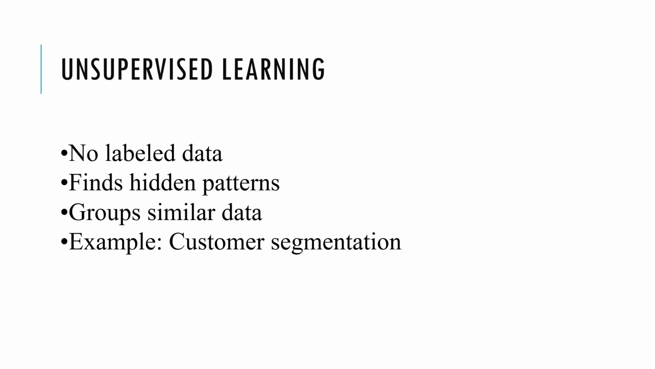In unsupervised learning, the model is trained using data that has no labels. This means we only provide input data, but we don't tell the system what the correct output is. So, unlike supervised learning, where we had both input and output, here we only have input data. The system has to figure out patterns on its own. The main goal of unsupervised learning is to find hidden patterns or structure in the data. It tries to group similar data points together.